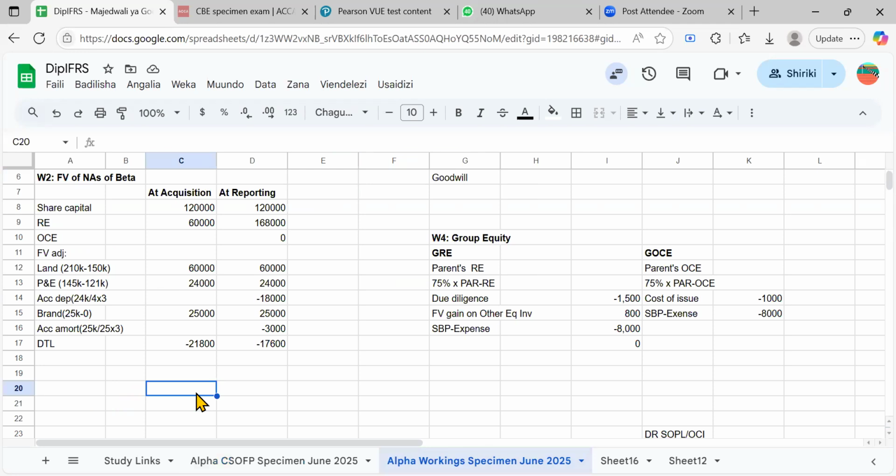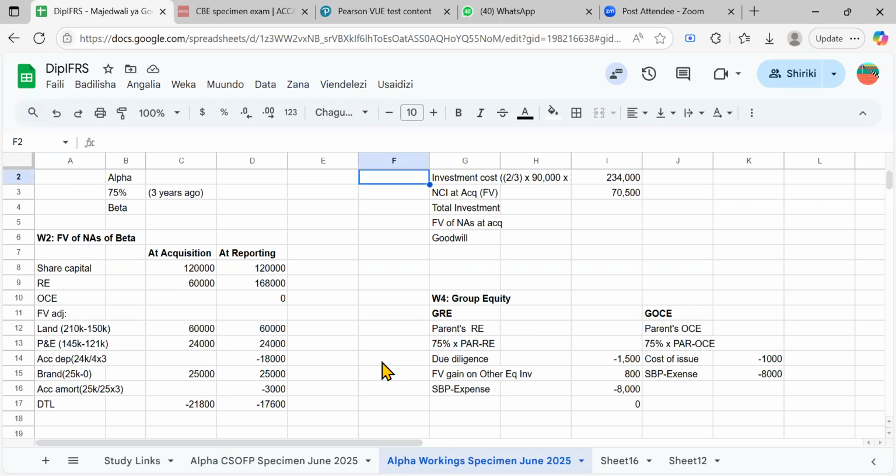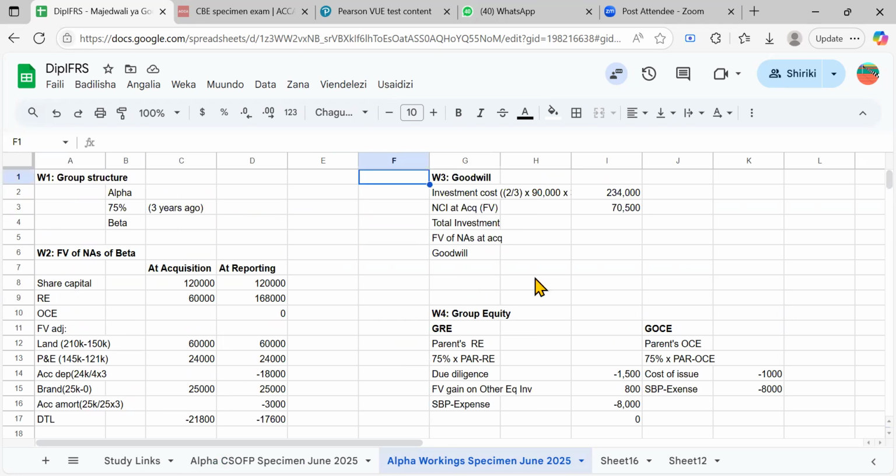I think maybe I told you that I will come later and explain this deferred tax and then proceed because it's net asset. That's why I think you left it somewhere. But it's just the way of completion. You already have the working. That's why if you have the working, you can always go back at any time. You see, we have the investment, we have the NCI, you can have our total. So our total will just be the summation, right?